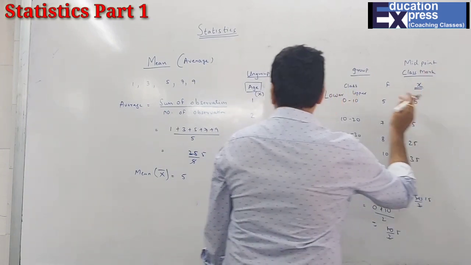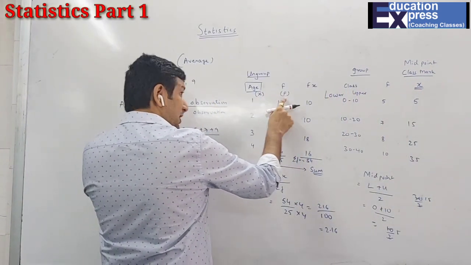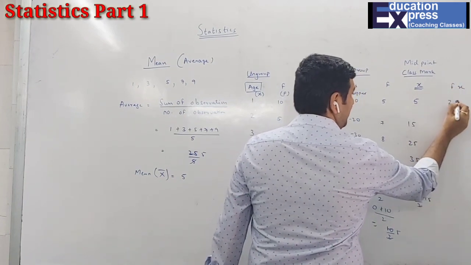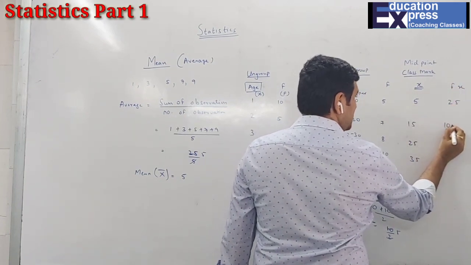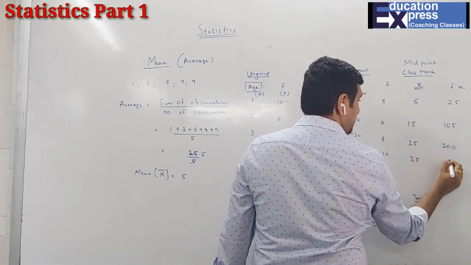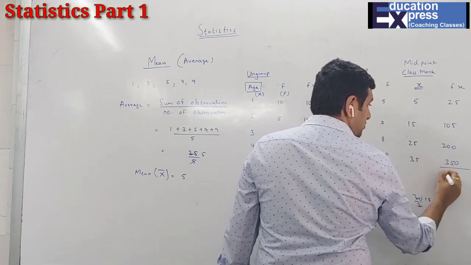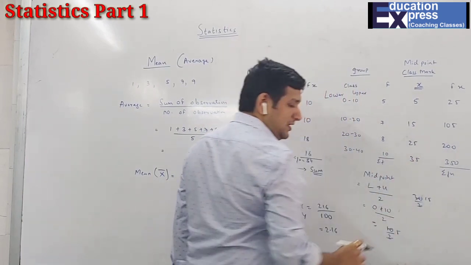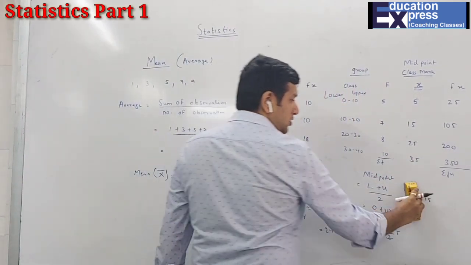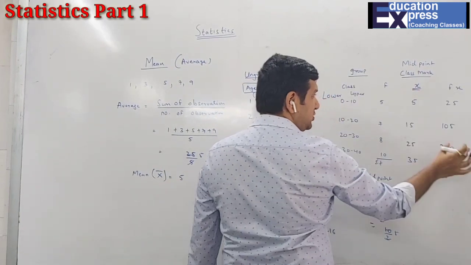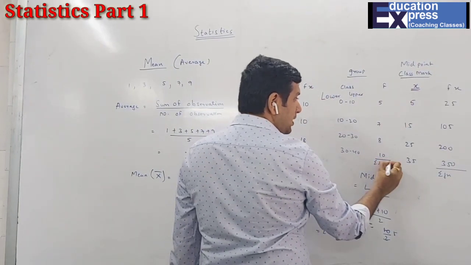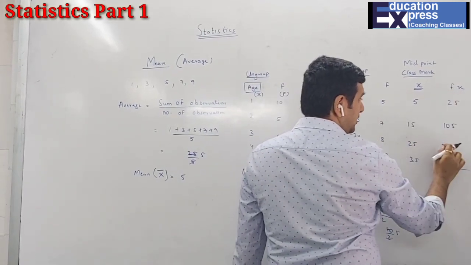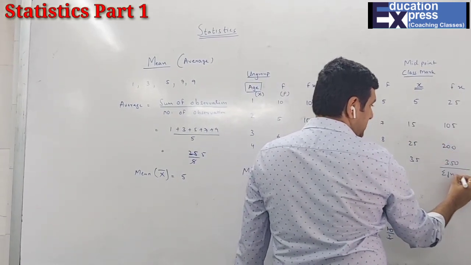So now, similarly, you have f and x both available. So f and x: 5 5s are 25, 7 5, 15 7s are 105, 25 is 200 and 350. And now same way sigma fx and your sigma f. Always your total has to be of what? Your sigma fx, that is the total of observations, and total number. So here 12, 20, 30, and here 130, 330, 680.